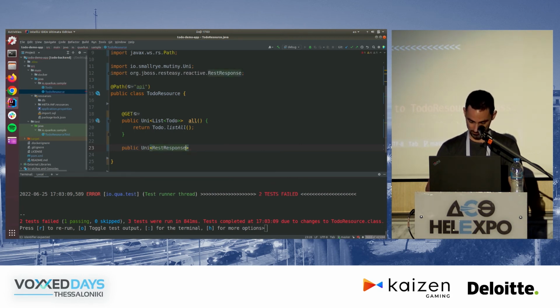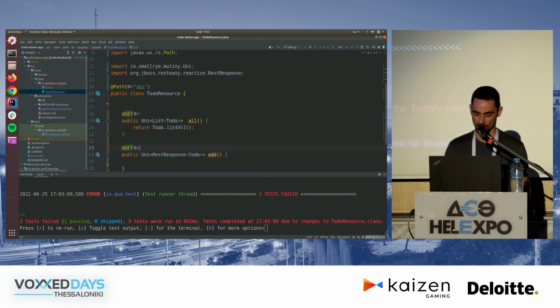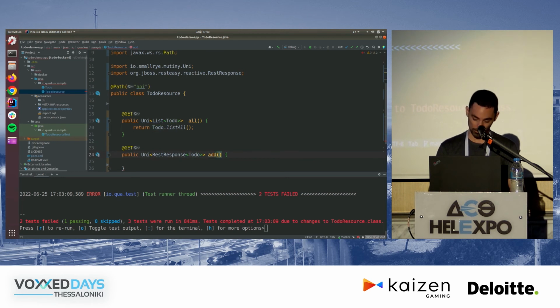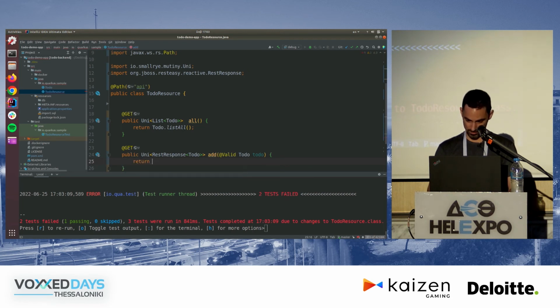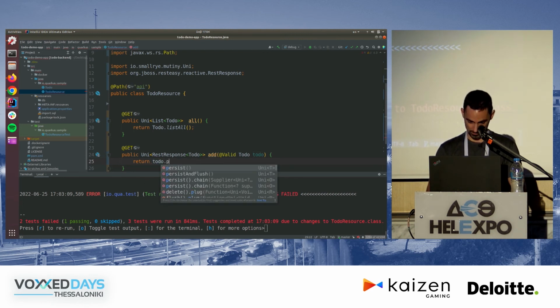RestResponse of ToDo. So RestResponse basically is a way to encapsulate that I'm returning both the result and I want to set some HTTP headers or HTTP status code or whatnot. So I'm using RestResponse here, and again with a Uni because I'm returning this in the future. Valid ToDo. Okay, so return. Now I need to persist this, not this, because that won't make my test pass, that's for sure. I need to persist this.